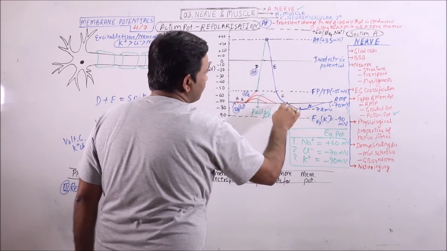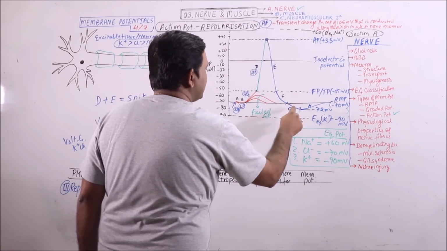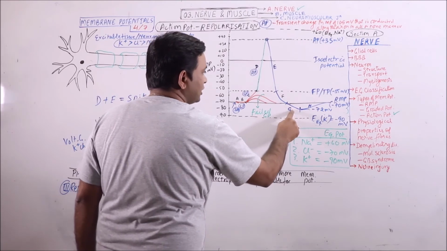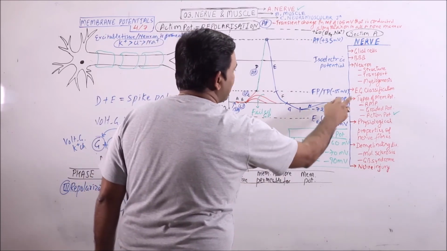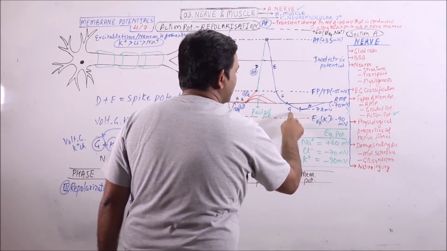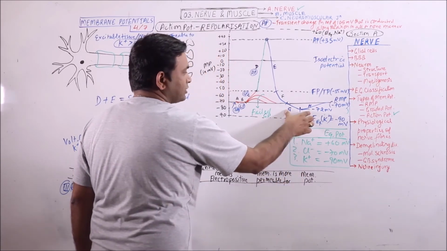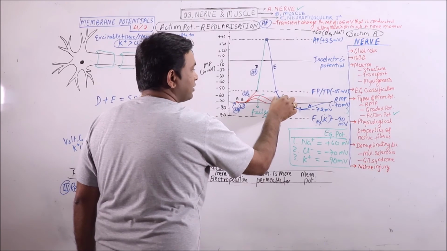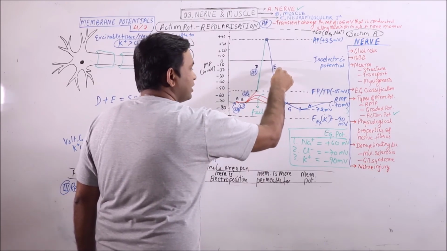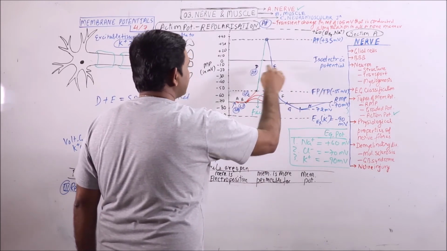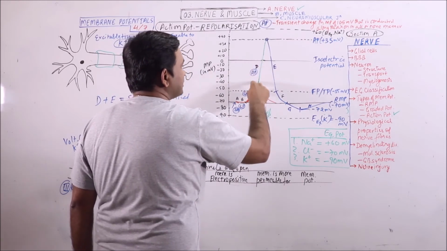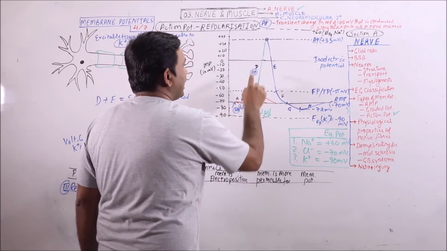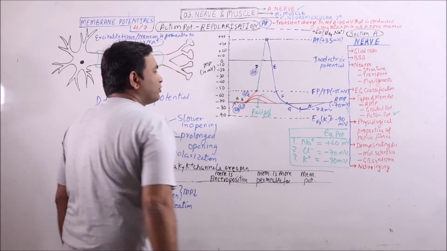Then slow repolarization of the membrane potential. Then prolonged opening of voltage gated potassium channels will result in this G, and H is normalization or regaining of RMP, and G and H are known as the phase of after hyperpolarization. F is the phase of after-depolarization, E is the rapid repolarization phase, D is the depolarization phase or rapid depolarization phase. This is the graded potential phase, and D plus E is known as spike potential.